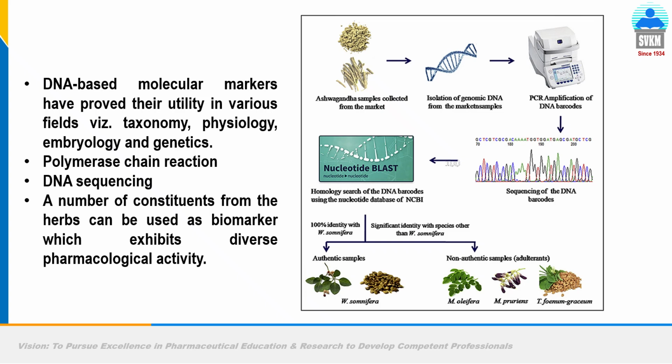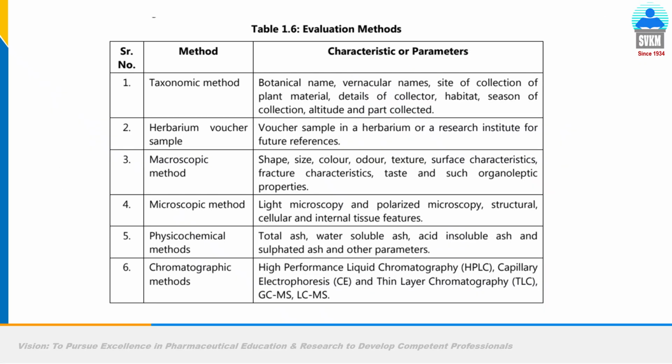So to confirm the authenticity, or to differentiate two varieties of ashwagandha, we can isolate the DNA of every plant, every species of ashwagandha. We can go for amplification of DNA through polymerase chain reaction. Then we can match the sequence with the authentic sample, and we can come to a conclusion: okay, this is the fingerprinting of the authentic one and sample one, so both have the same type of DNA.